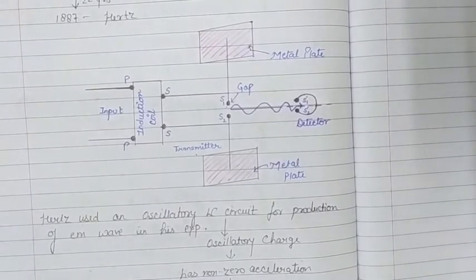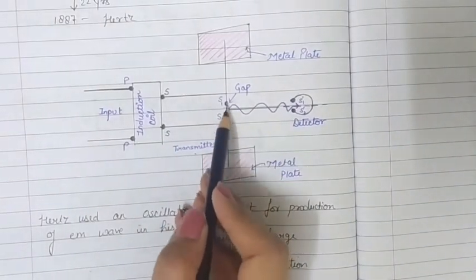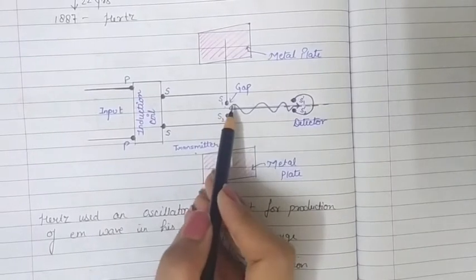Because of the presence of ions, this gap becomes conducting, and the electrons and ions produced there start oscillating in the forward and backward direction across the gap S1 and S2. So what are the steps?